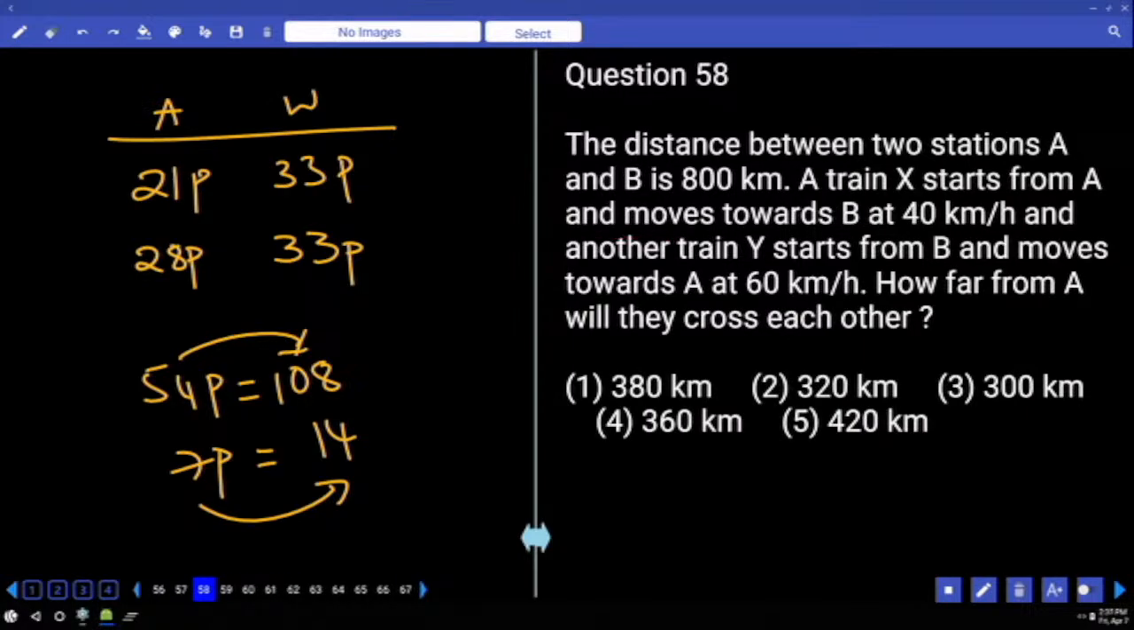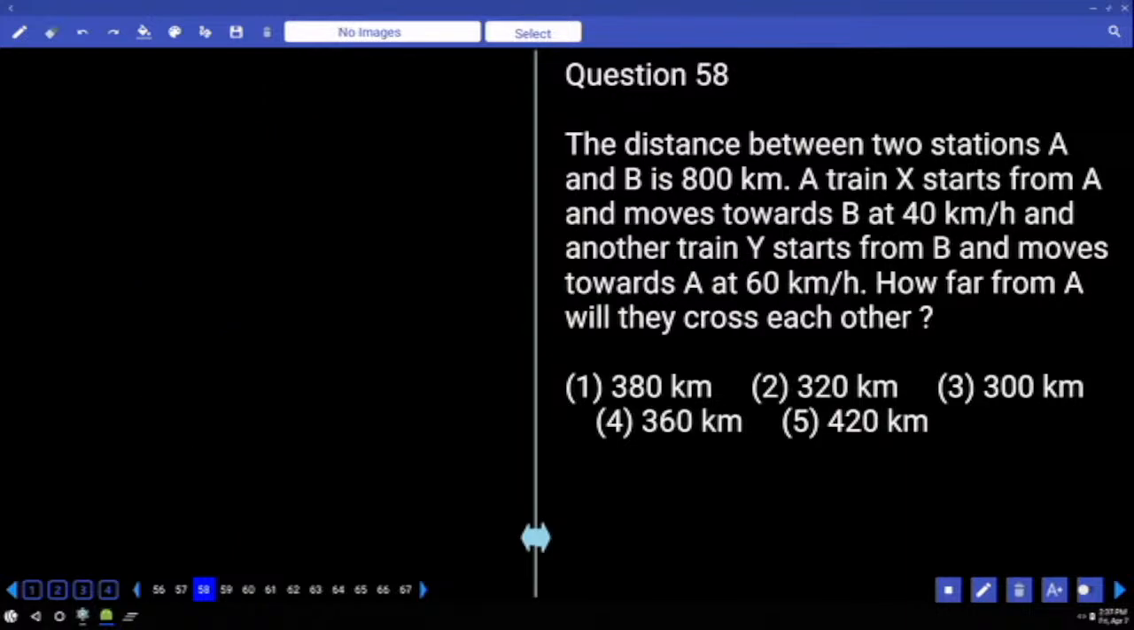The distance between two stations A and B is 800 kilometers. A train starts from A and moves towards B at 40 km per hour, and another train starts from B and moves towards A at 60 km per hour. Stop. So what do you mean by this? Both are moving in opposite directions. How far from A will they cross each other? Both started at the same time only.